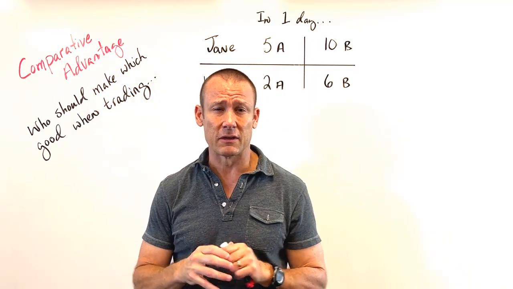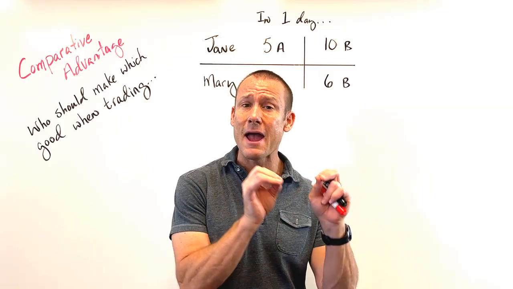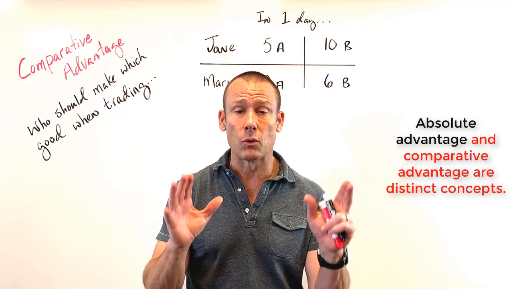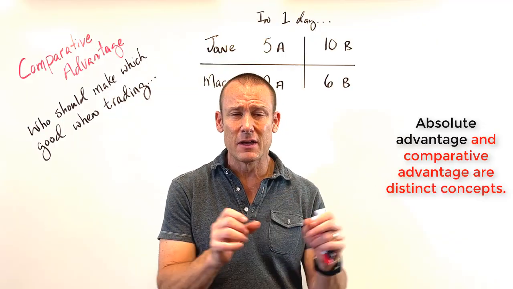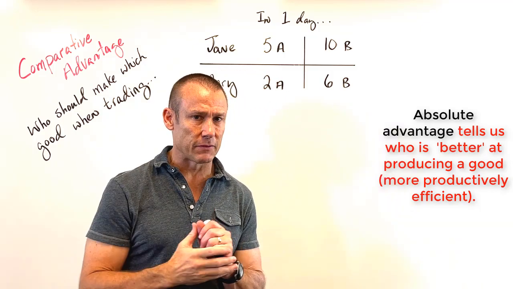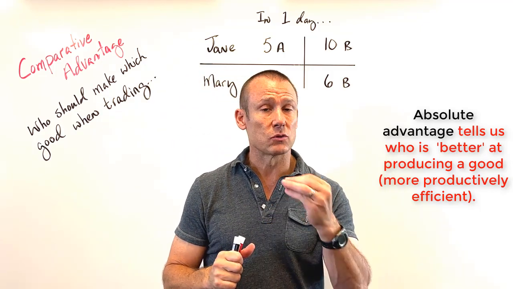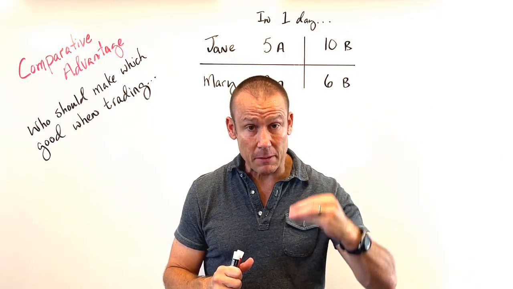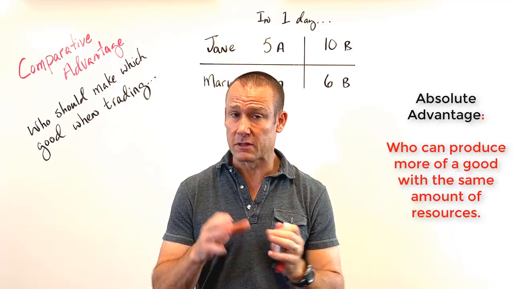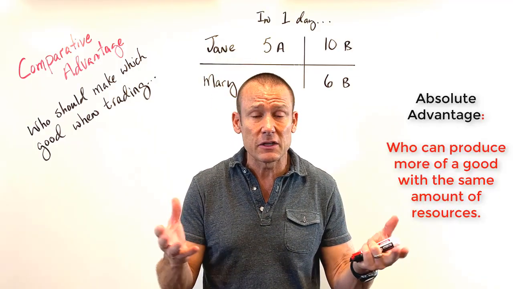Now the interesting thing is it's not necessarily who has the absolute advantage. The person, or nation or group, whatever, that has the absolute advantage is the one that's best at doing something, okay? Let me define absolute advantage for you. Absolute advantage goes the following way. It is somebody that can make more of a good with the same amount of resources as somebody else. They have the absolute advantage. They're just better, right? It's a very simple definition.